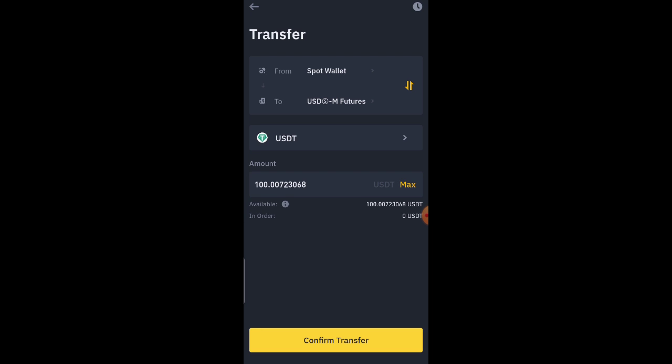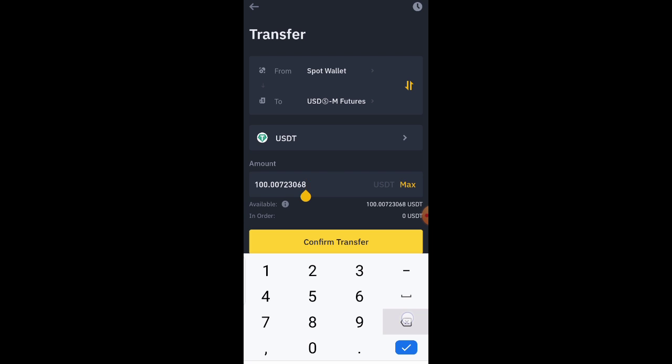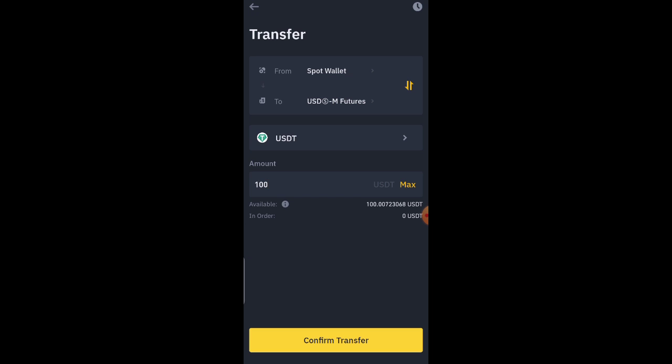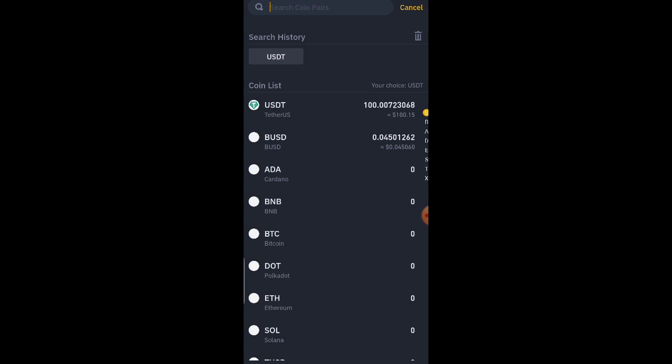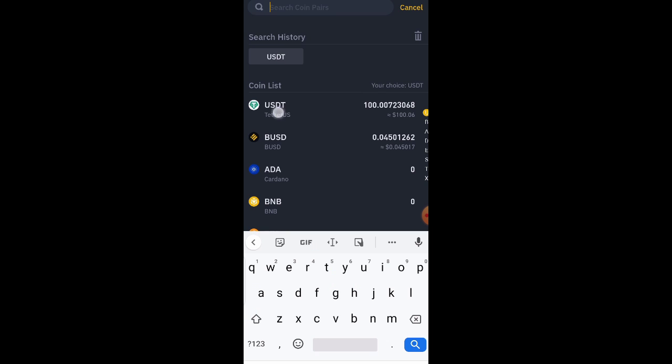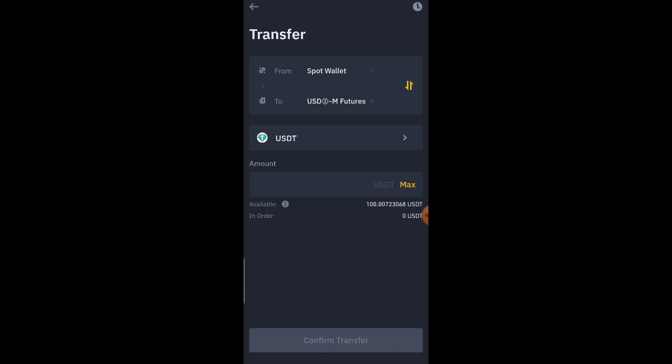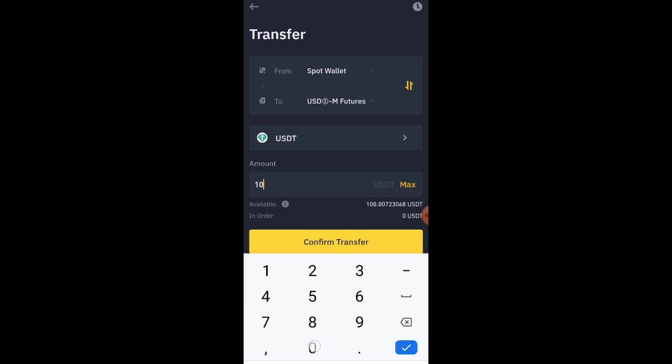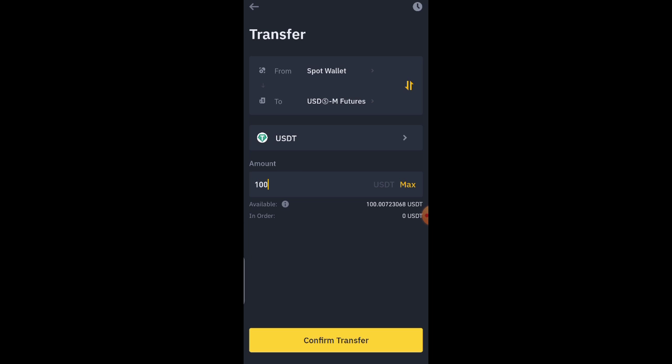I can click on maximum, or I can just type it out like this. Then once you've typed it out, just click on transfer, which I'm going to do now. But sometimes if you want to use another kind, just click on this arrow here. Then you'll see it here, you click on it and it's going to go back, then type the amount. So once it's done, click on confirm transfer.